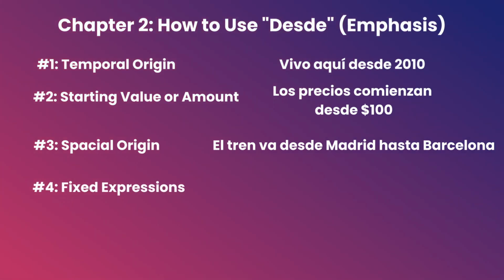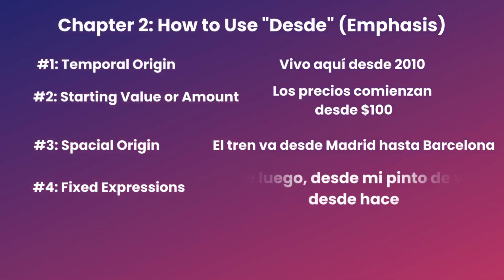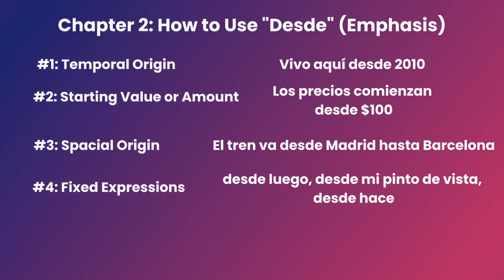Number 4. Just like de, desde can be used in a bunch of fixed expressions, such as desde luego, desde mi punto de vista, desde hace, and so on. So what do we have up until this point? On one hand, we have a preposition de, which shows us generic facts such as possession, origin, or material. Something that is fixed in time and space. On the other hand, we have a preposition desde, which is all about focus or, dare I say, emphasis on anything that has to do with movement through time and space.